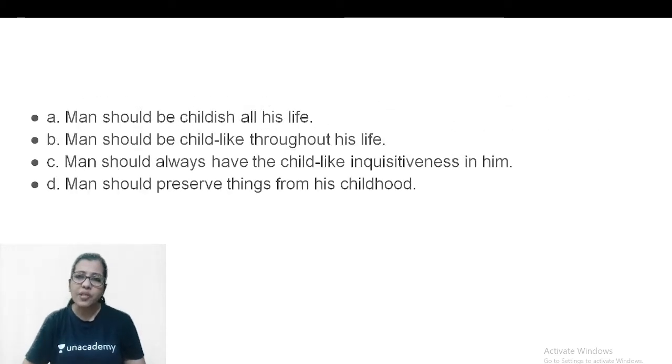Take a look at the options now. First one says man should be childish all his life. Childish, okay. Childlike, childish, okay. Second one says man should be childlike throughout his life, okay. Third one says man should always have the childlike inquisitiveness in him. Fourth one says man should preserve things from his childhood. What are we talking about preserving? Dolls, soldiers, dollhouse, banduk, what? No, so that is out.